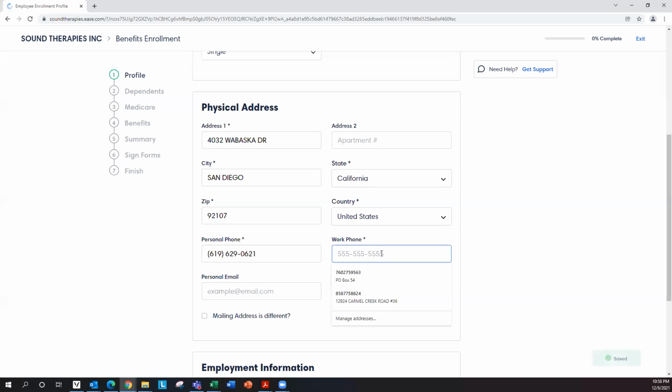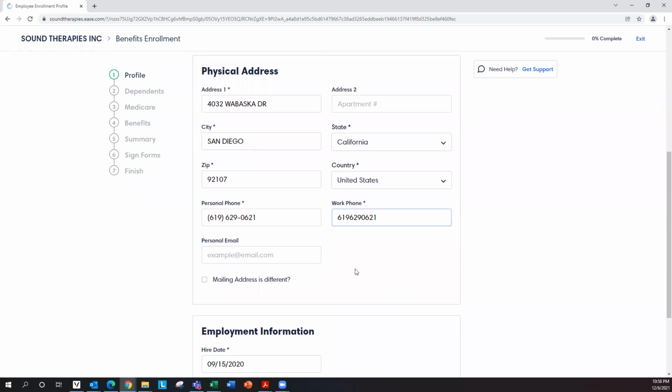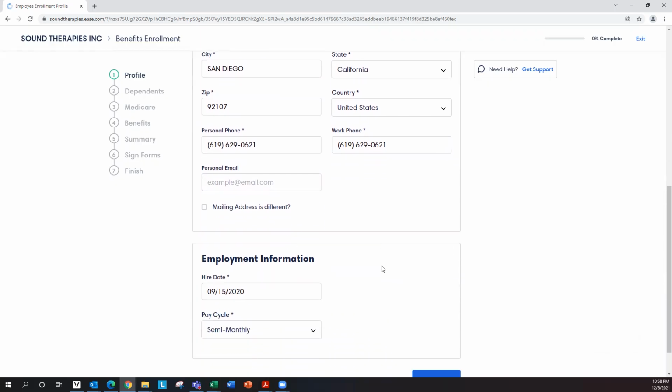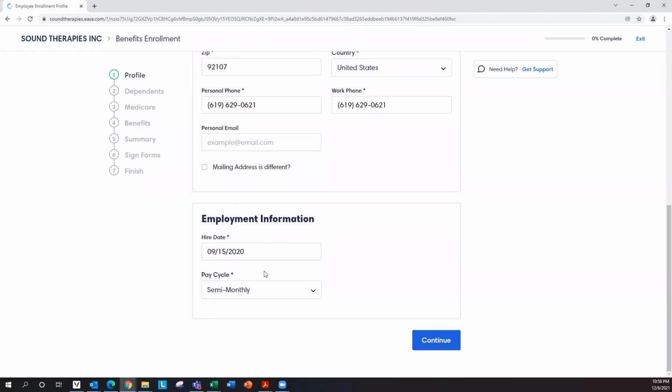But if you don't have any work phone, you can also enter the same number as your personal phone. And it's not necessary to have a personal email address. You already have the login address that is used to complete your profile and your elections. And you will find your employment information and your pay cycle. Pay cycle for Sound Therapies is semi-monthly. Click continue.